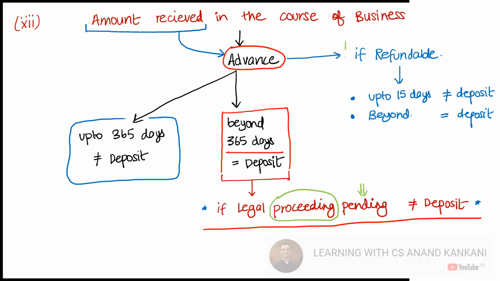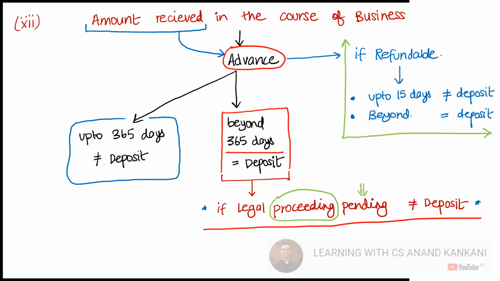And as soon as the amount becomes refundable, you have to repay that amount within 15 days. If you don't repay within those 15 days, beyond that it will be considered as a deposit. A classic example: you had given an advance to the company, and now you are not taking that particular product. So the company gets 15 days to refund that money. If the company does not refund that advance money in those 15 days, then it will be treated as a deposit, and then all the compliances and non-compliances will get triggered.